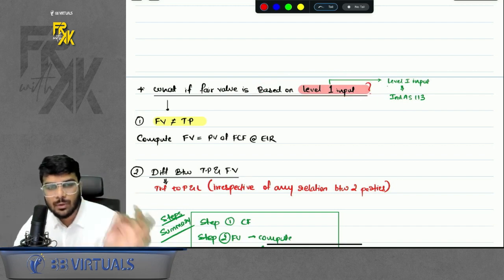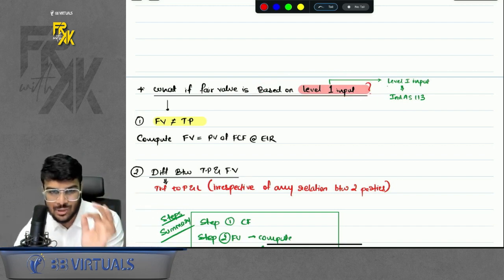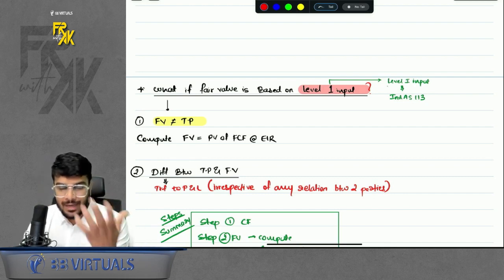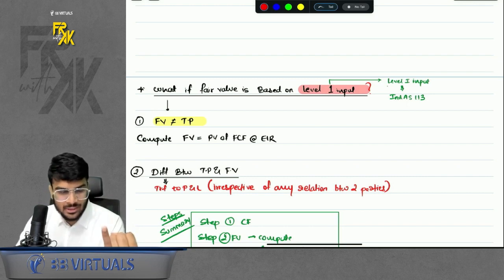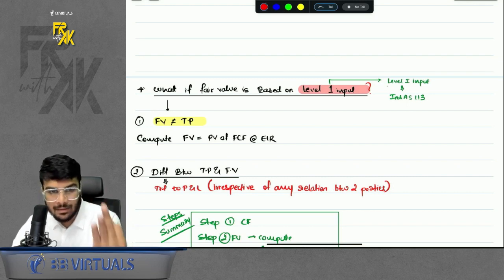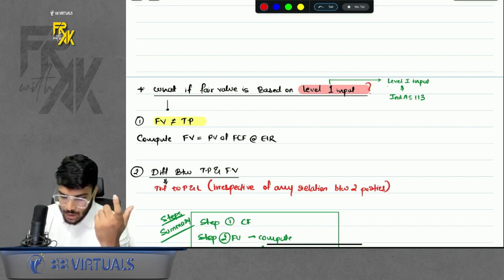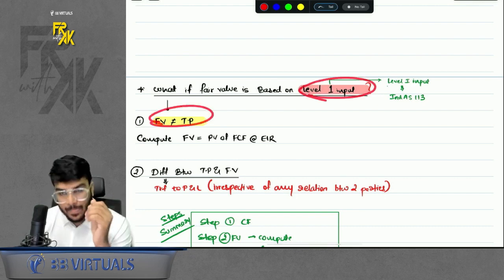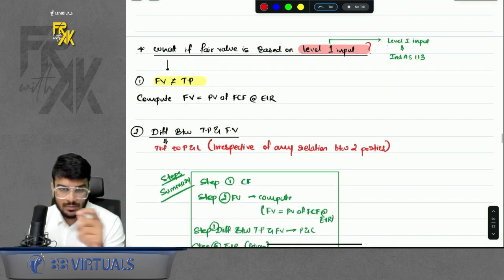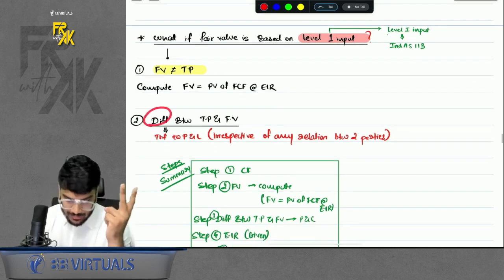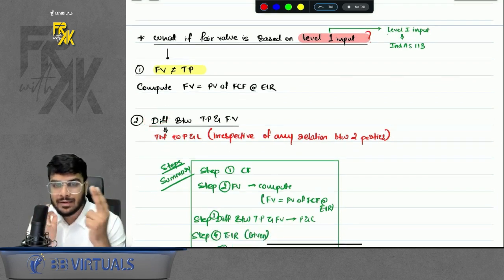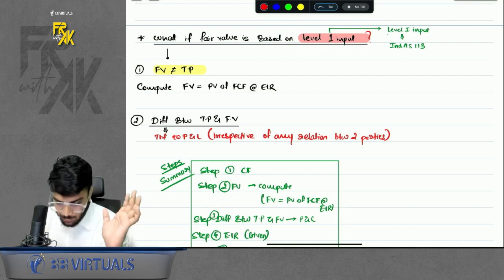Just remember, if the question says fair value is based on level 1 input, can I say here also we will compute the fair value, right? In 3 cases we compute: relationship, CFI and level 1 input. In these 3 cases we compute the fair value. So here just remember 2 points. One, you will compute the fair value, same formula, present value of future cash flows at EIR. Second, the difference, irrespective of any relationship, will be directly transferred to profit and loss.